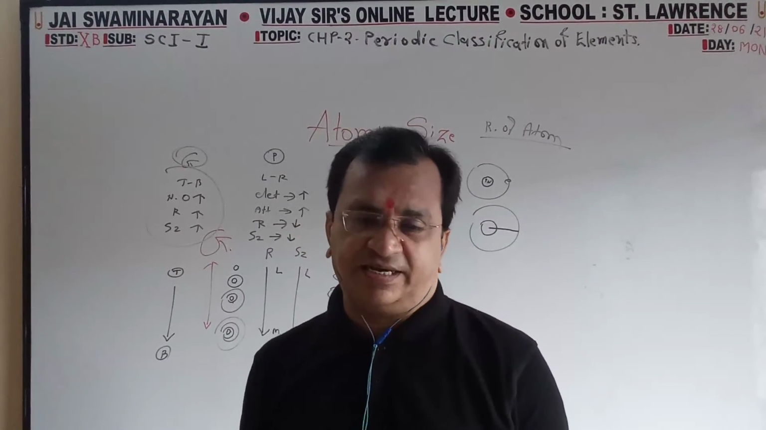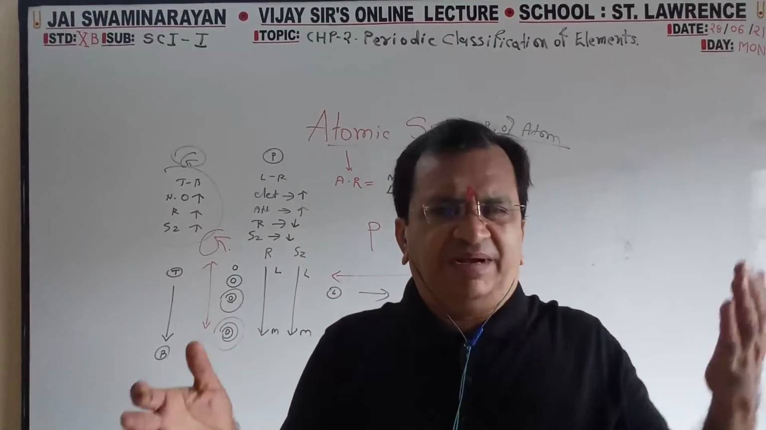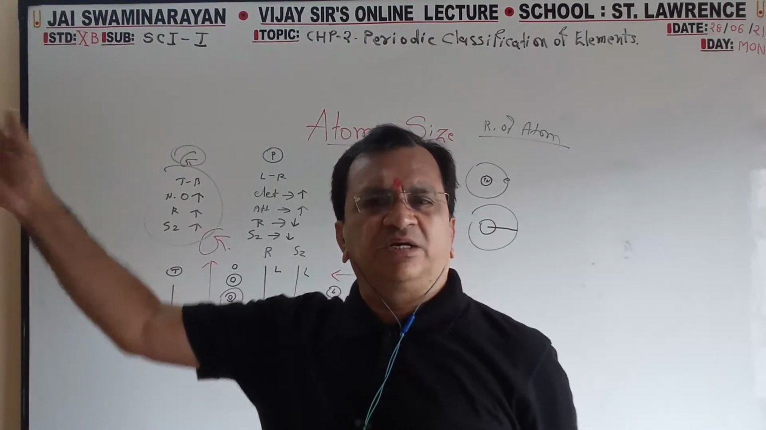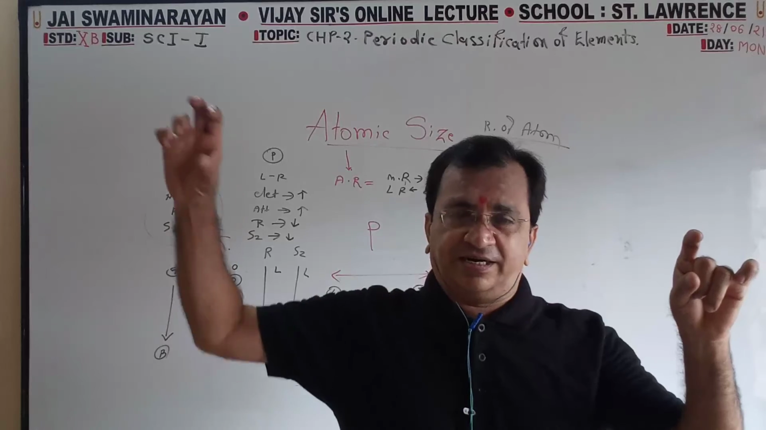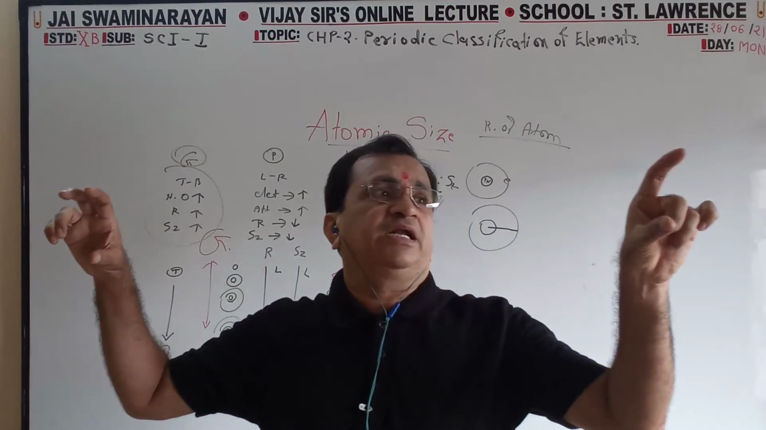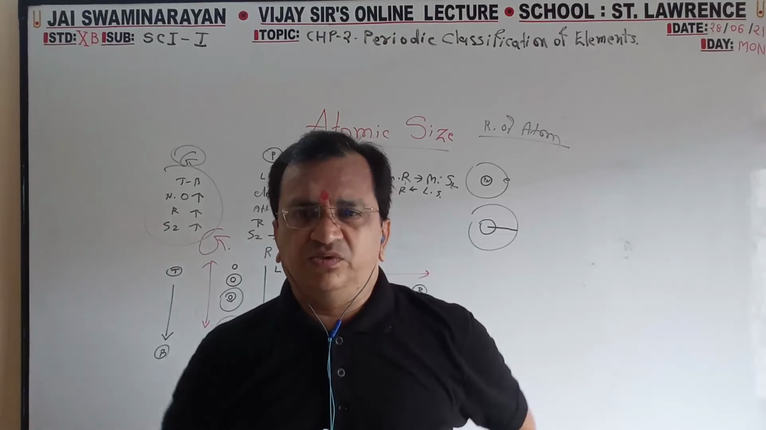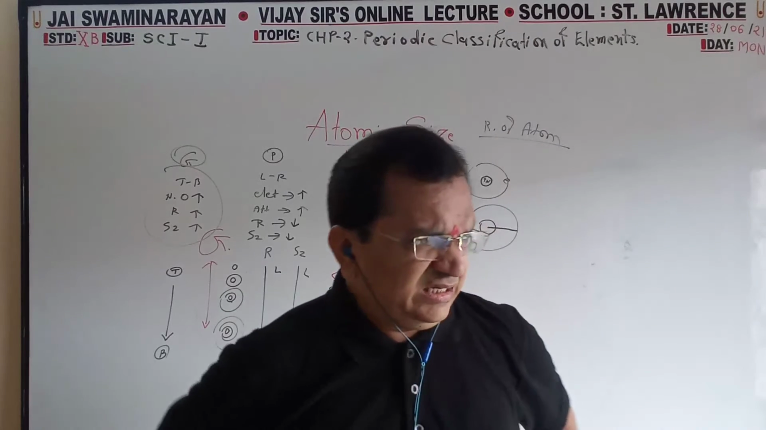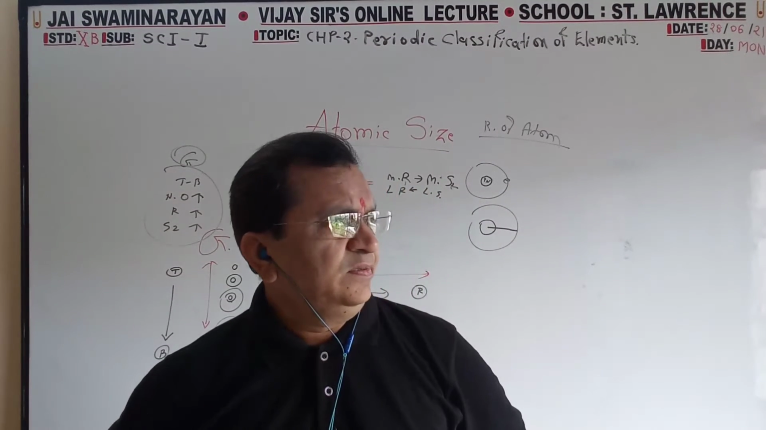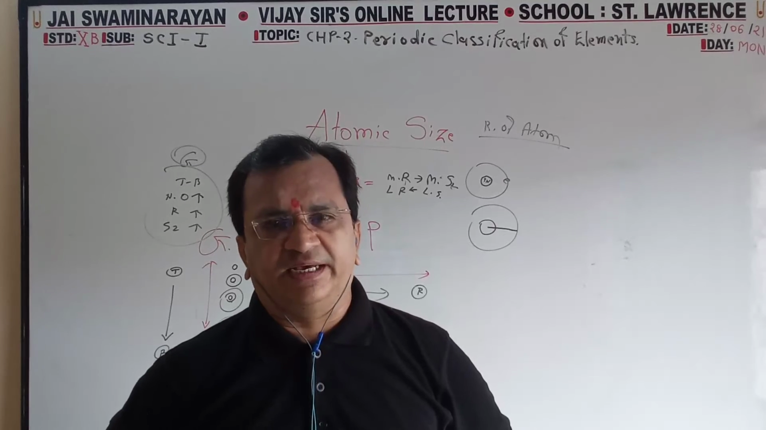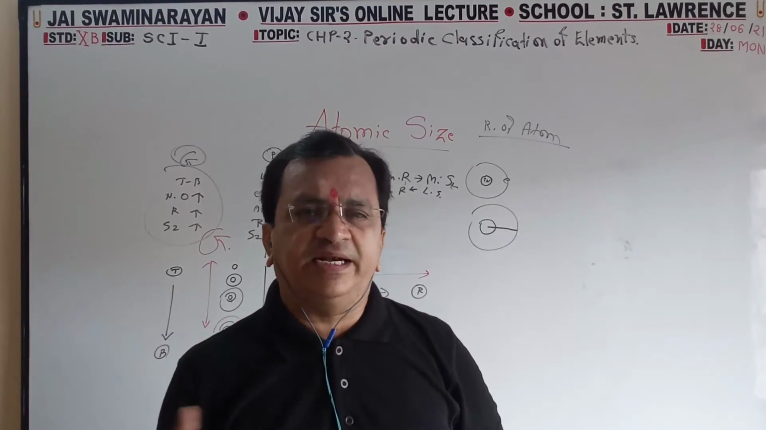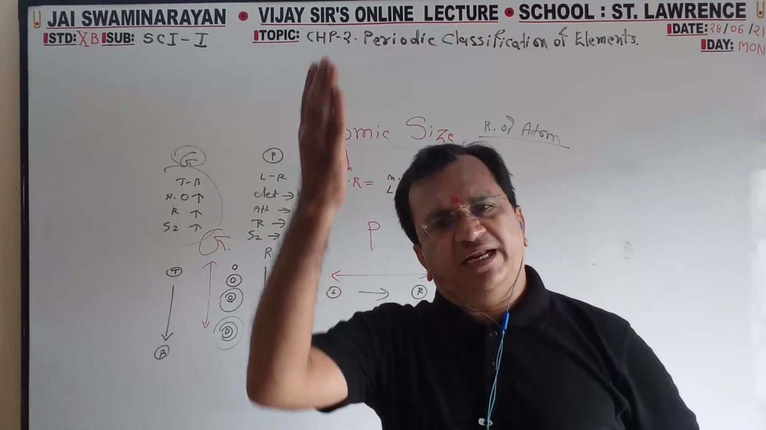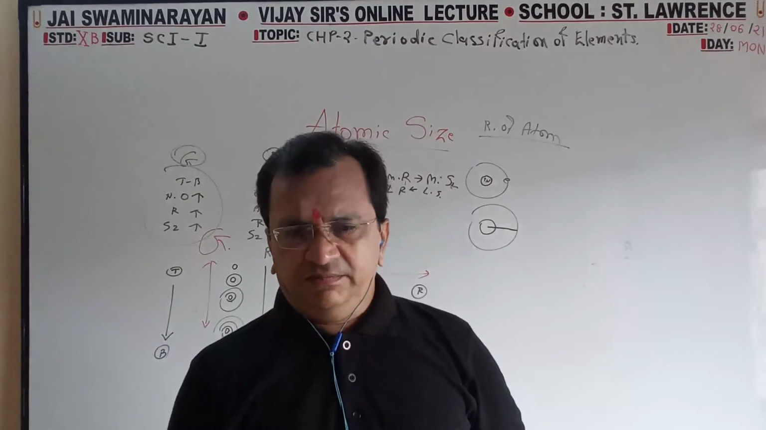Metallic character. Same: left side metal, right side non-metal. So metallic character goes on decreasing, non-metallic character goes on increasing, because left side is strongly metal, right side is strongly non-metal. Period-wise, non-metallic character goes on increasing, metallic character goes on decreasing. Now group-wise also the same: metallic character decreasing, non-metallic character increasing.